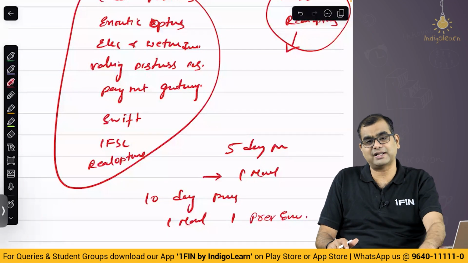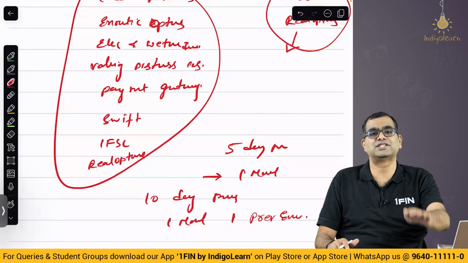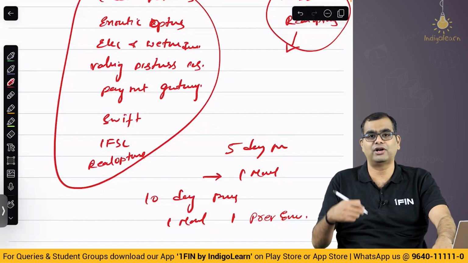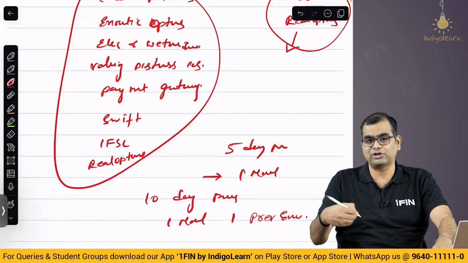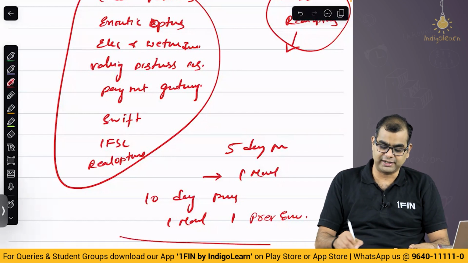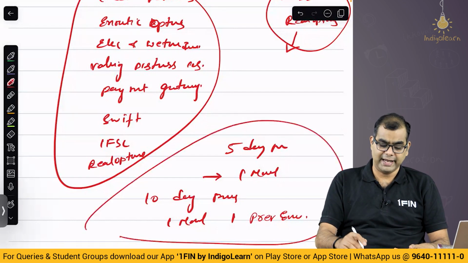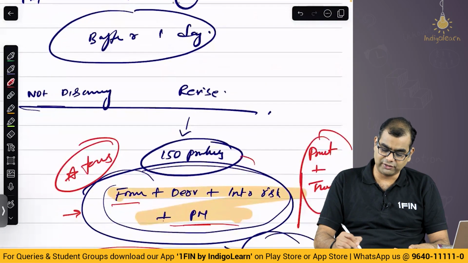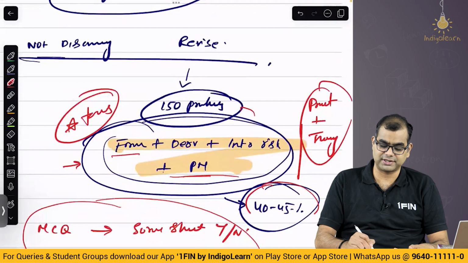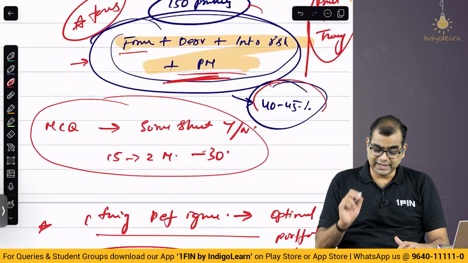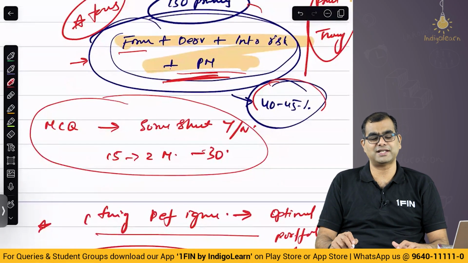I'm telling you, even if it is a 30-day preparation, your mock test adds value. Your hands will start writing. After 30 days, suddenly on the first exam FR day, if you want to start writing, your hands will pain. You cannot be in such a position. So please write a mock. Okay, and what else? Please solve all these 150 questions. Out of that, concentrate first, as 40-45% marks will come from these 4 chapters. Concentrate on these chapters. Now, is there anything else very specific as far as AFM is concerned?